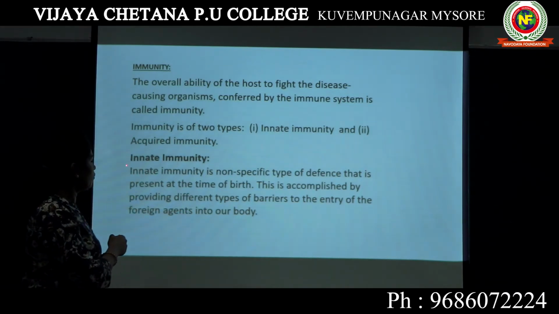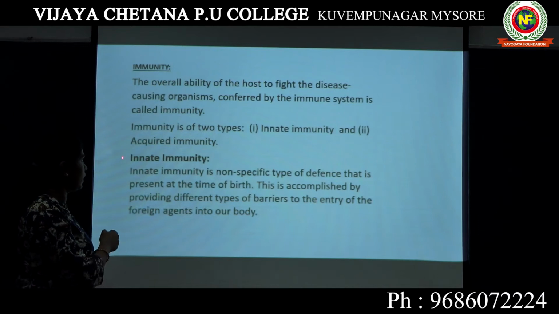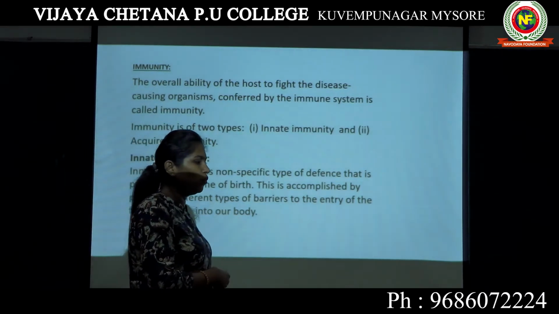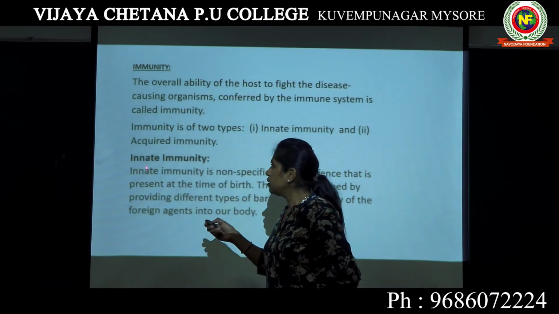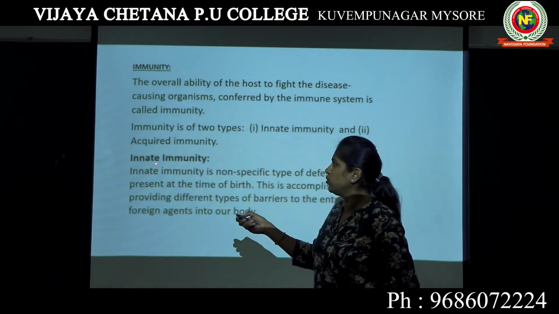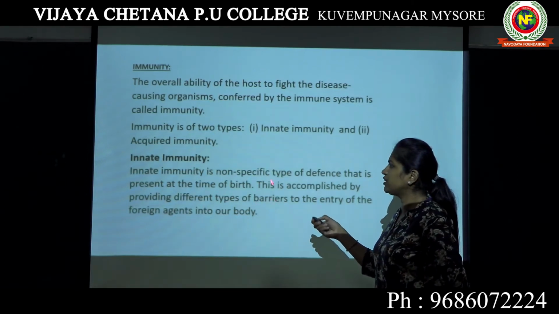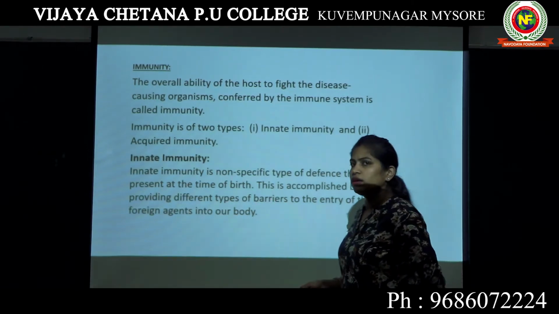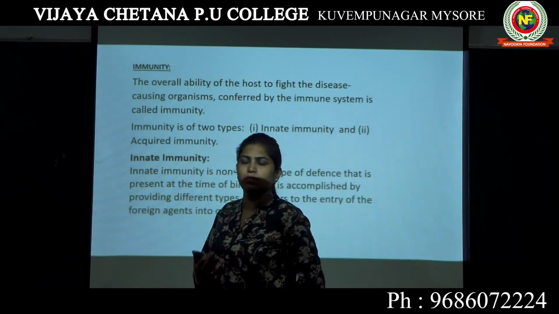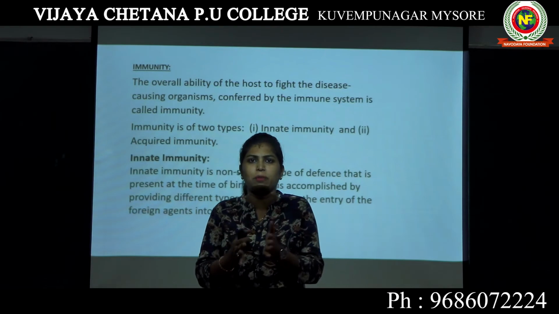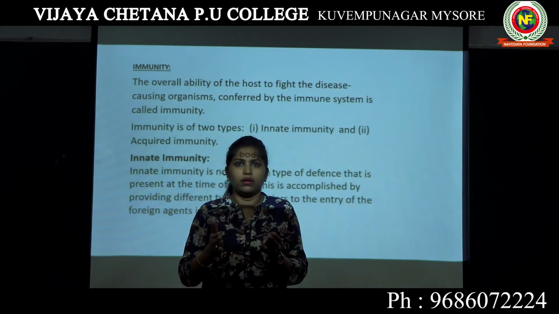Now I have explained what innate immunity is. Now we have to know which are the different barriers present in our body which give innate immunity. Our body has developed innate immunity, that means the body has developed certain barriers. Barriers, we can say, walls.